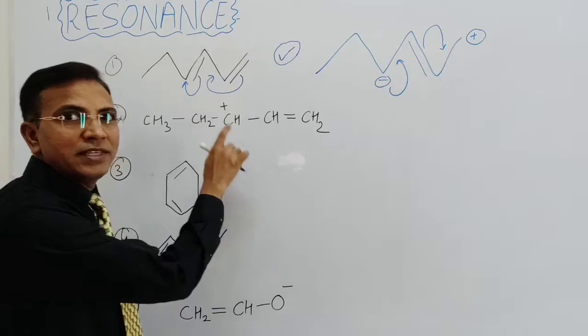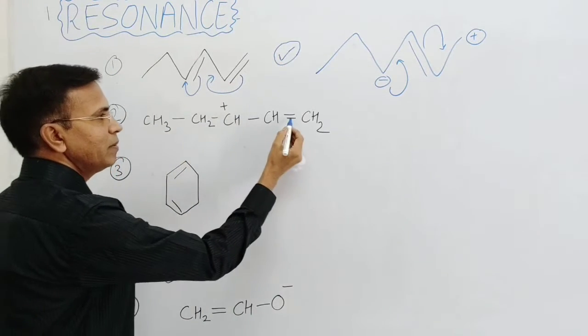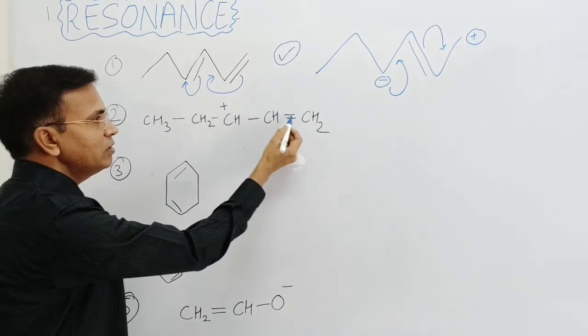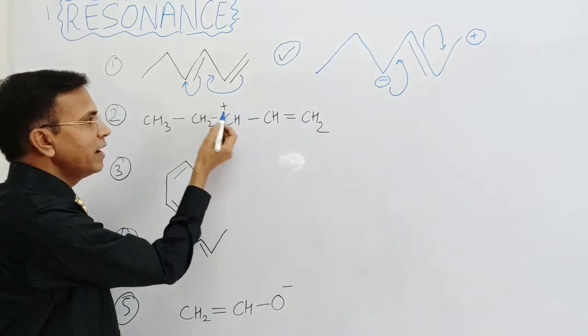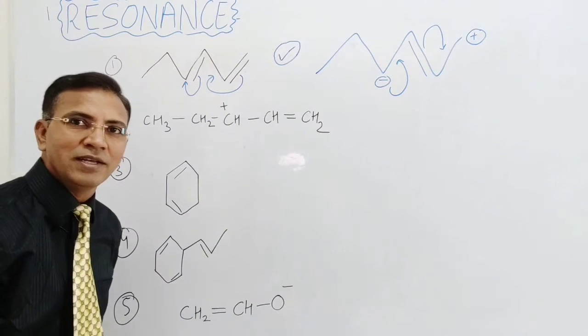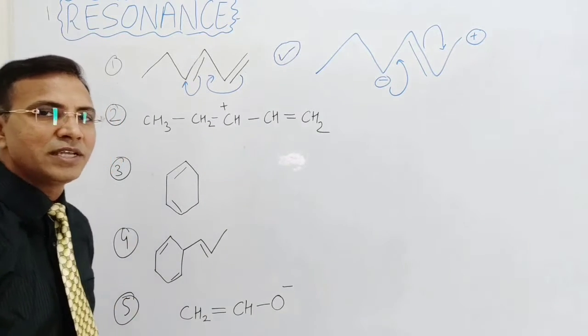Now the second one. In the second one the double bond is there and a positive charge is there: double bond, sigma bond, and the positive charge. So the conjugation is present, that means resonance will be taking place.